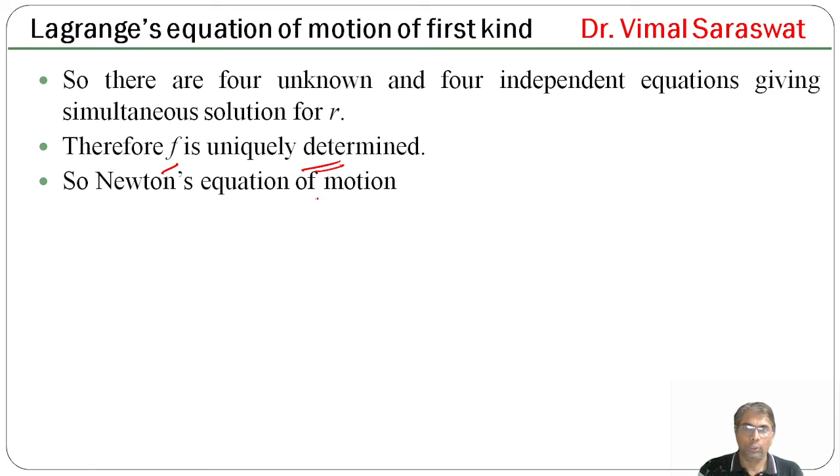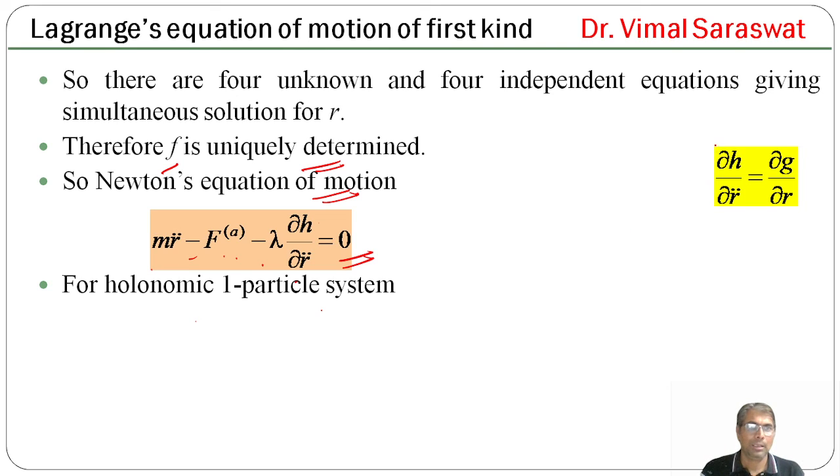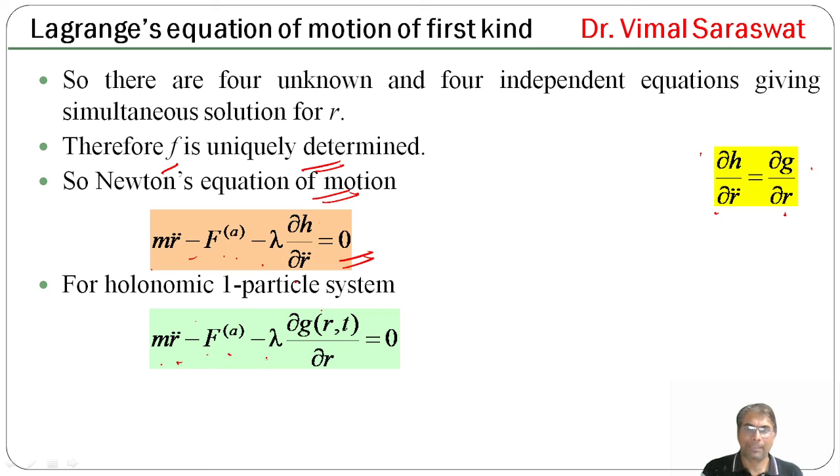So, Newton's equation of motion for a holonomic one particle system is m r̈ − F applied − λ ∂H/∂r̈ = 0, and ∂H/∂r̈ = ∂g/∂r. So m r̈ − F applied − λ ∂g/∂r = 0. This is for a holonomic one particle system.